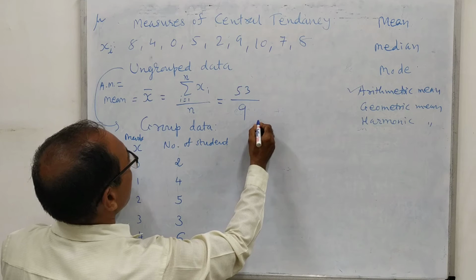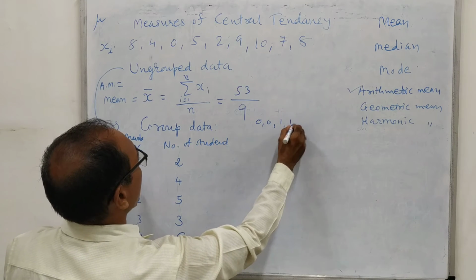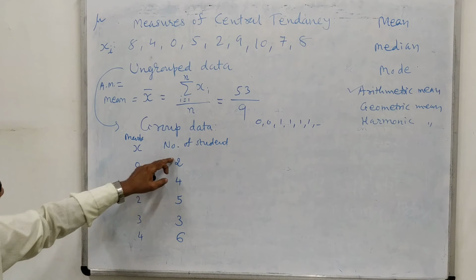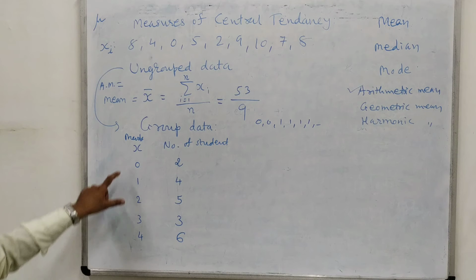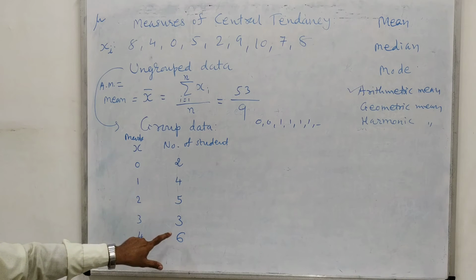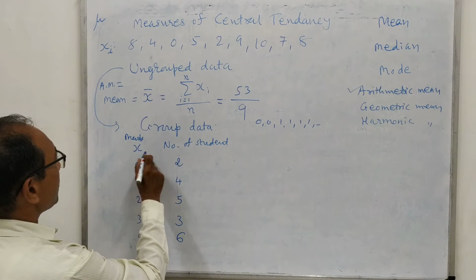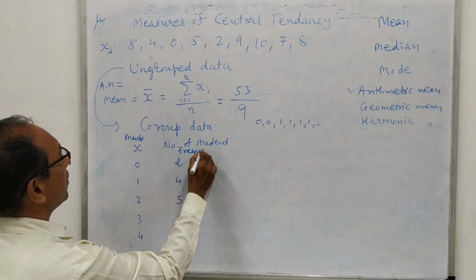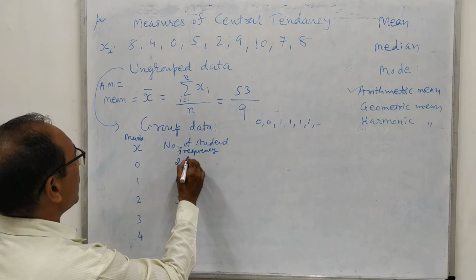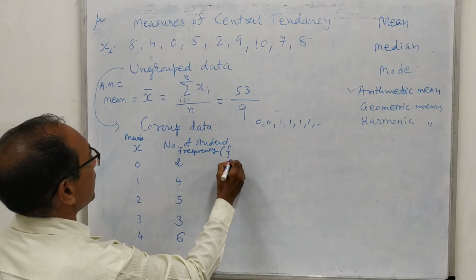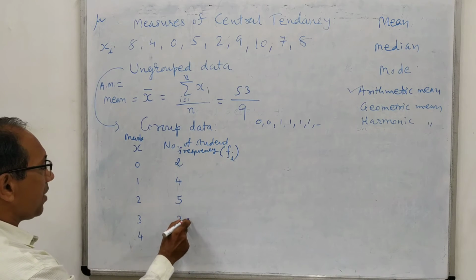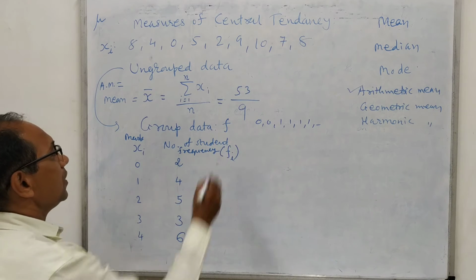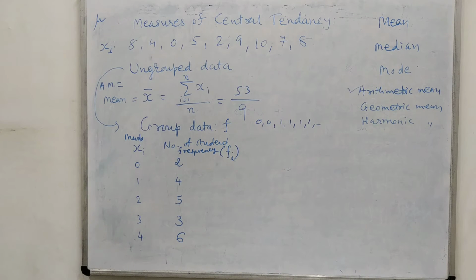Elsewhere, in ungrouped data we would have written 0, 0, 1, 1, 1, 1, and so on. This is not ungrouped data, but if we group them, then we can obtain this kind of data. This is the 4 marks case and this is the number of data. We will call this column the mark and denote it as x, and this the frequency, mostly denoted as fi. That means f1, f2, f3, f4, f5, and this is xi. Simply, sometimes we may also write this as f only. No problem.